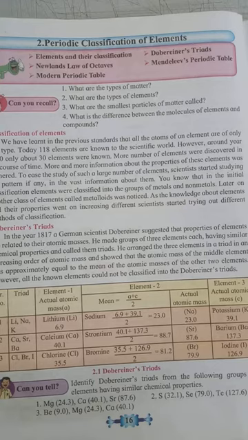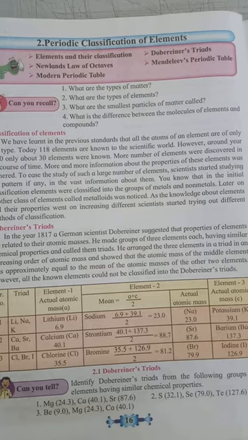What he did was make groups of three elements which have similar chemical properties. The elements having similar chemical properties, he grouped in threes and called each group a triad. He made groups of three, therefore those groups are called triads. So Dobereiner made groups of three elements each, having similar properties, and called them triads.